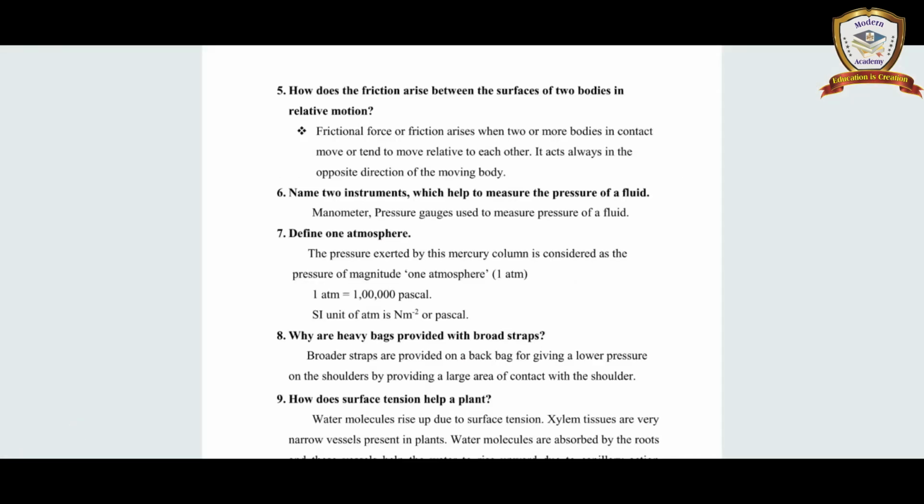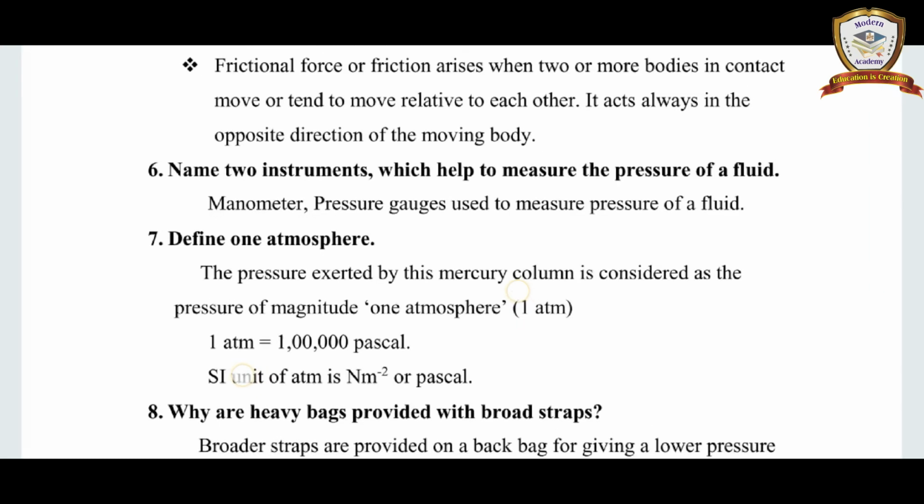Material reading for day 2, Unit 2, Force and Pressure, Roman numeral 5 and question number 5. How does friction arise between the surfaces of two bodies in relative motion? Frictional force or friction arises when two or more bodies in contact move or tend to move relative to each other. It always acts in the opposite direction of the moving body.